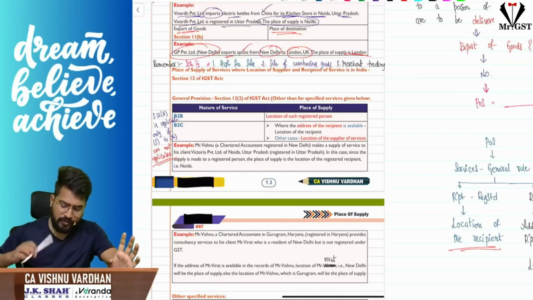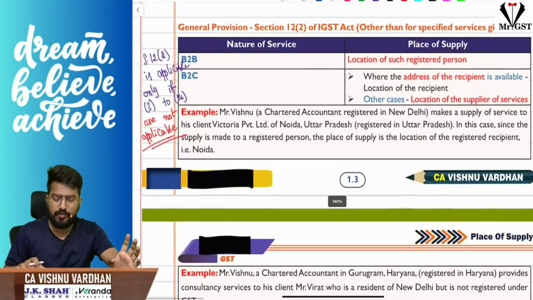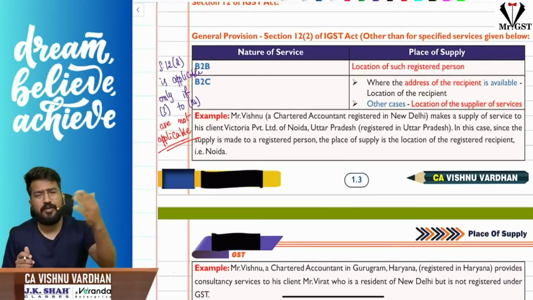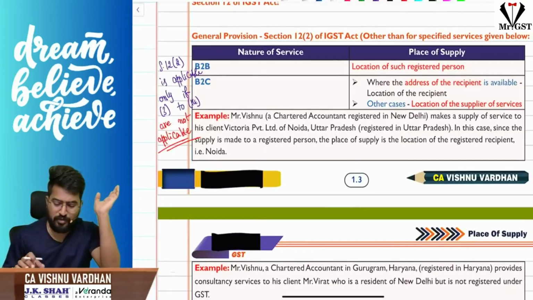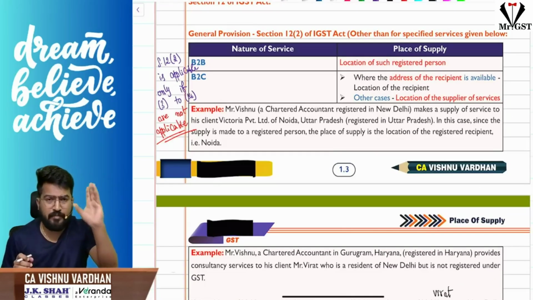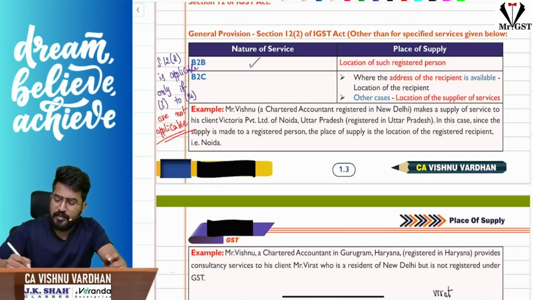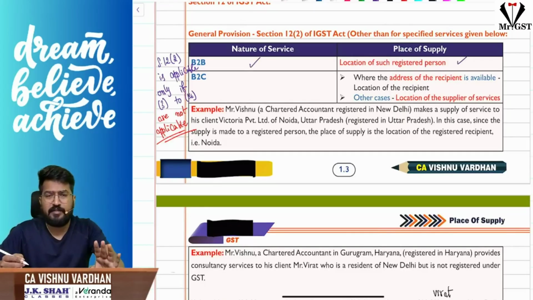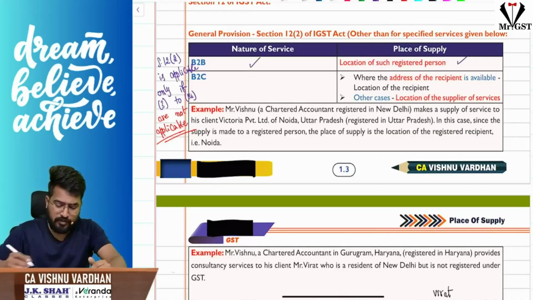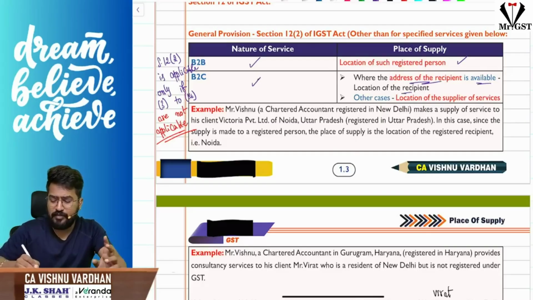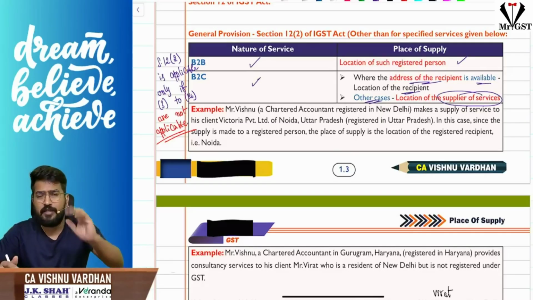Coming to the first subsection, section 12 subsection 2. As I told, it is a general rule. It is applicable when 3 to 14 is not applicable. Subsection 2 says the place of supply is, if it is a B2B supply, the location of the recipient where he is registered. If it is a B2C supply, then if the address of the recipient is available, the address of the recipient. If the address is not available, then the supplier's address.